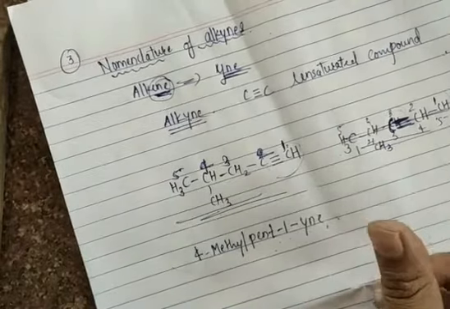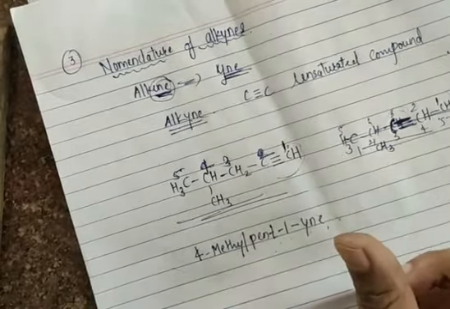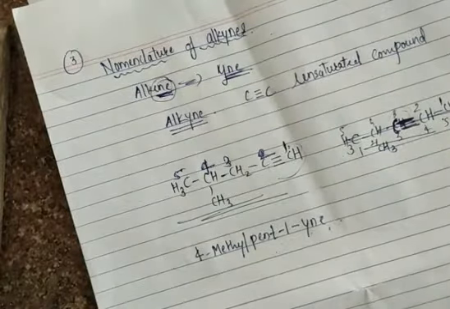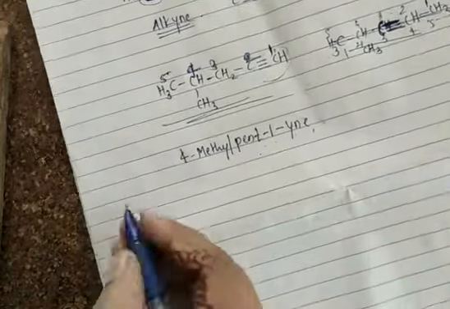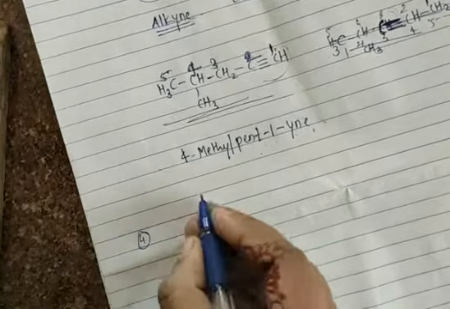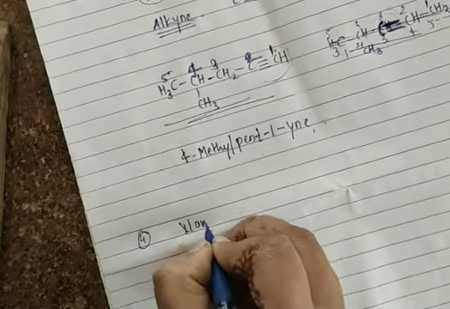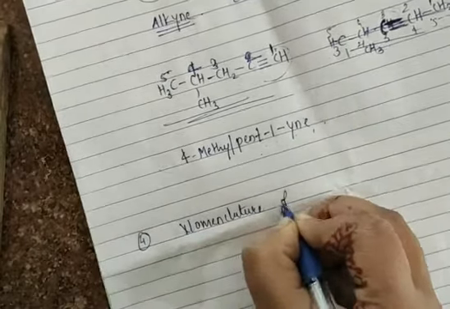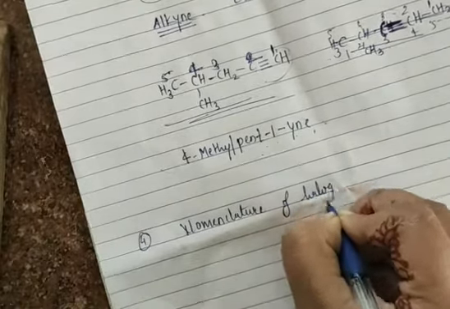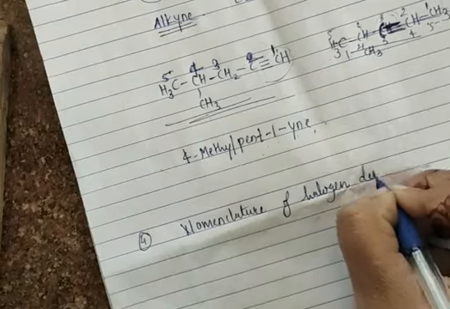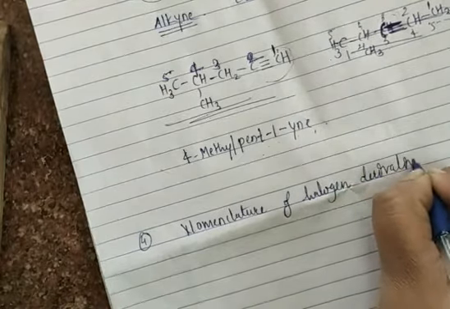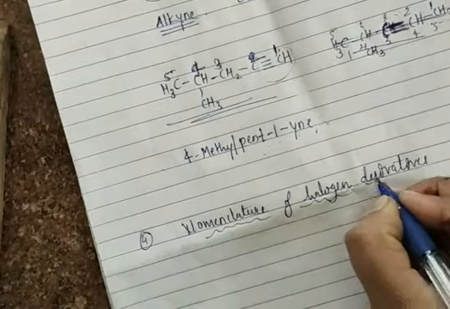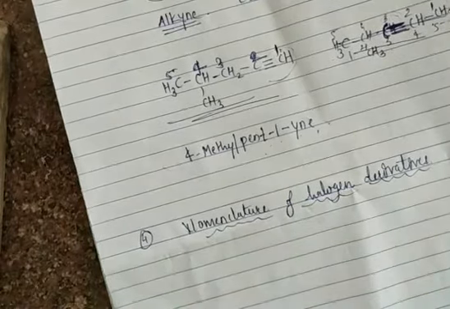This is your IUPAC name for the alkynes. Okay, so now we'll go for the next, that is nomenclature of halogen derivatives. All of you know what is meant by halogens.